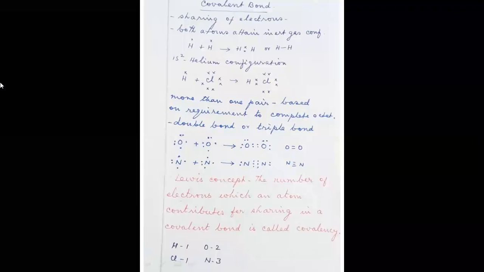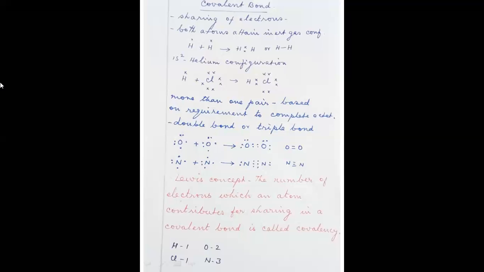Now we go to another type of bonding, which is called covalent bonding. Covalent bonding means sharing of electrons. In the ionic bond, there is a complete transfer of electrons from one atom to the other atom. But in the case of a covalent bond, the electrons are shared between two atoms, because both atoms are in need of electrons to get an inert electronic configuration, or a configuration similar to inert gases.